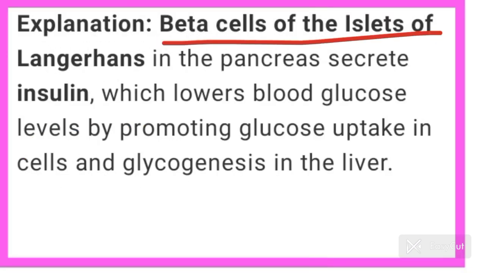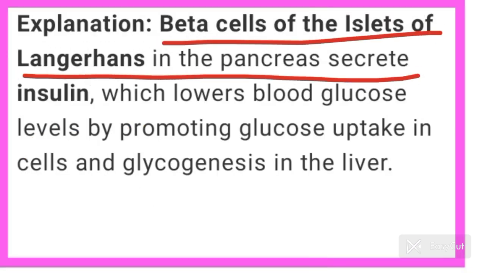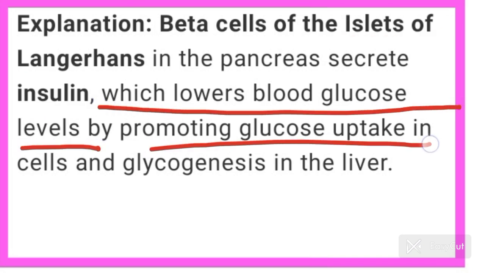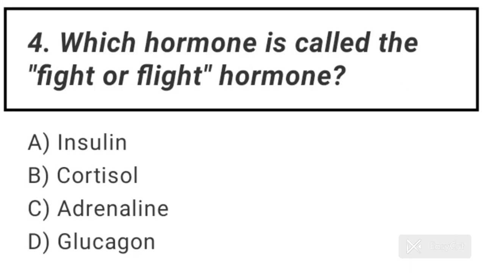Beta cells of the islets of Langerhans in the pancreas secrete insulin, which lowers blood glucose level by promoting glucose uptake in cells and glycogenesis in the liver. Question number 4. Which hormone is called the fight or flight hormone?